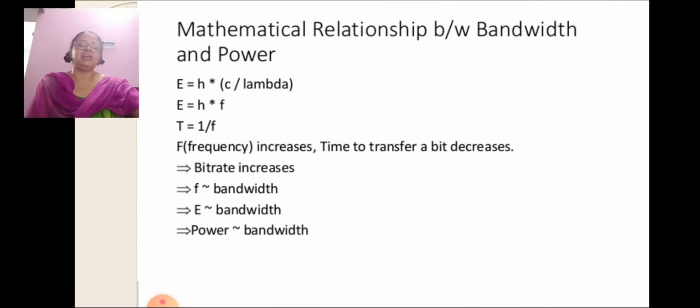Mathematical relationship between bandwidth and power. E is equal to H multiplied by C by lambda. E is equal to H into F. What is F? F is bandwidth. T is equal to 1 by F. Here capital F is for frequency. As frequency increases, the time to transfer a bit decreases, and power is bandwidth.